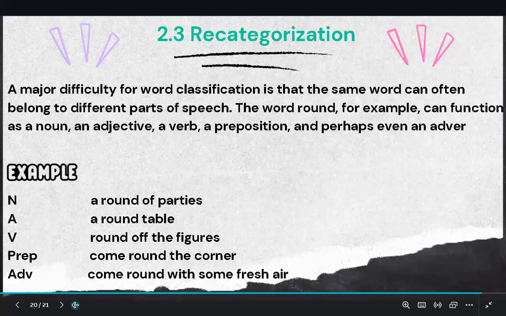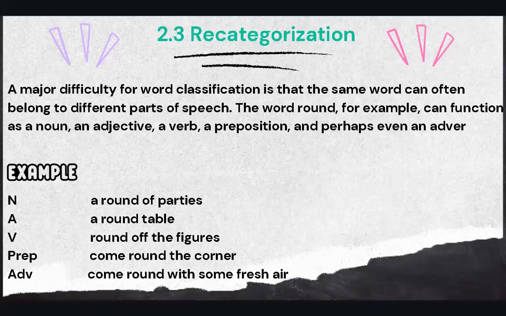And a major difficulty for word classification is that the same word can often belong to different parts of speech. The word round, for example, can function as a noun, an adjective, a verb, a preposition, and perhaps even an adverb. Here's an example. We can say as a noun a round of parties, and as an adjective we can say a round table. As a verb we can say round off the figures. As a preposition we can say come round the corner. And finally, as an adverb we can say come round with some fresh air.